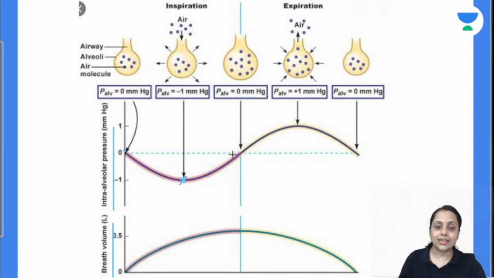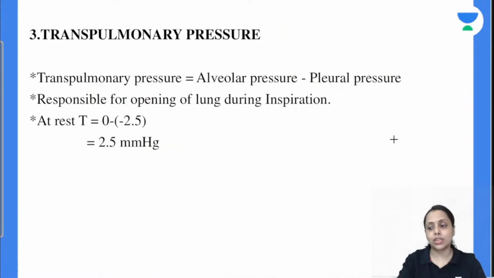ठीक है, and at the end of inspiration it again becomes 0. एक्सपिरेशन में क्या हुआ? Volume is decreasing, so pressure is going to increase, so it increases to +1 mm of Hg, and at the end of expiration it again becomes 0. That's how our alveolar pressure changes during breathing. Is this clear with everyone?